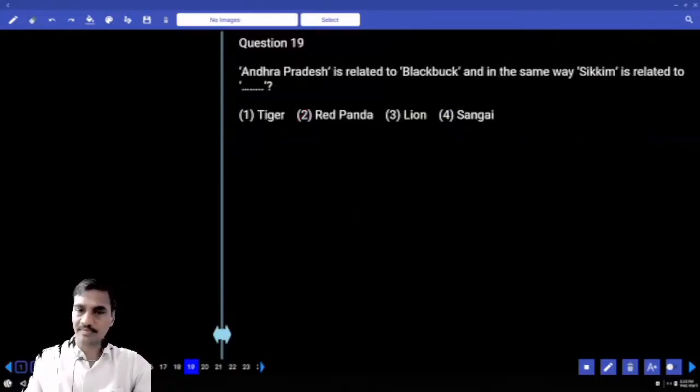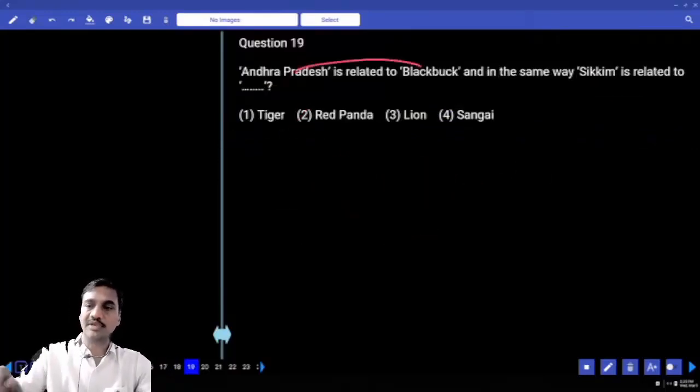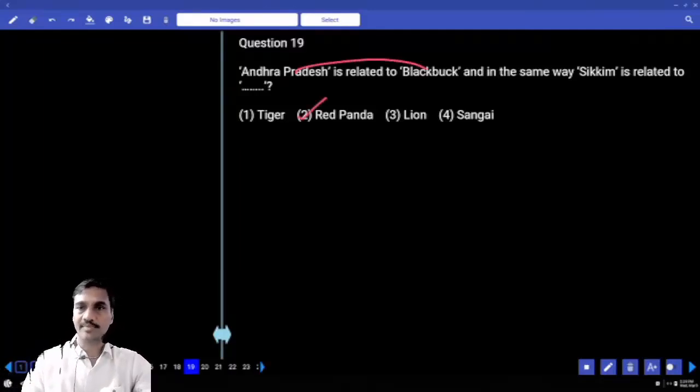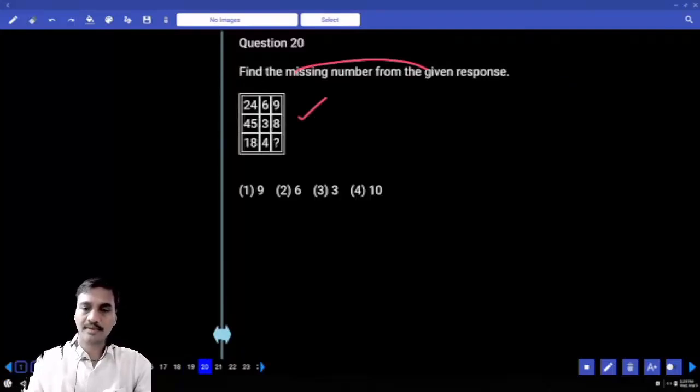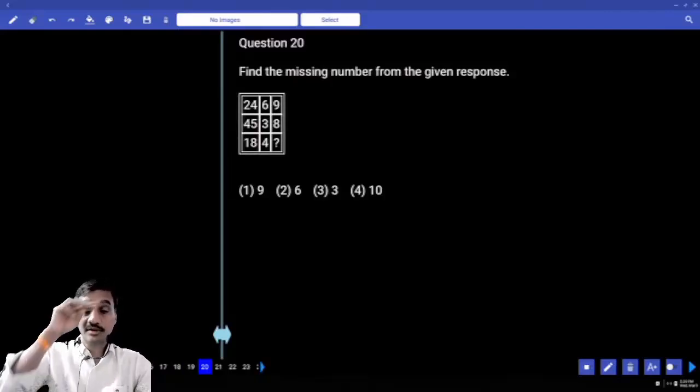Then the 19th one. Andhra Pradesh is related to blackbuck, and in the same way Sikkim is related to what? A red panda. State animal.